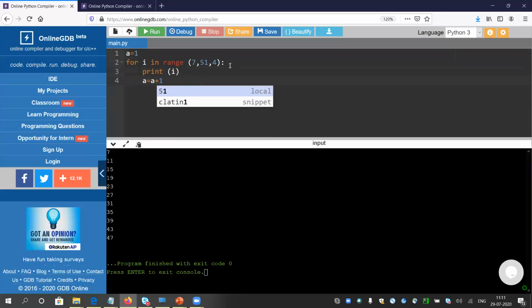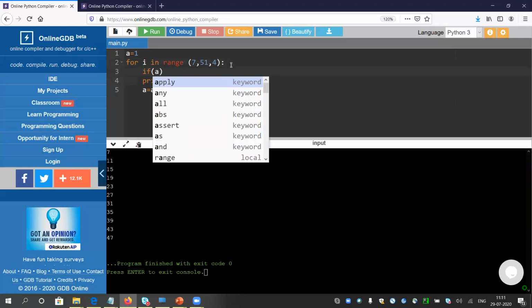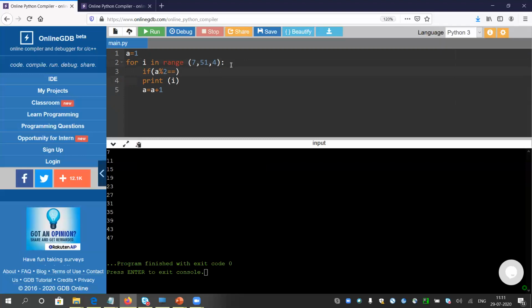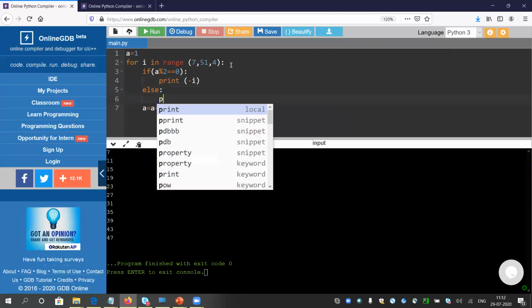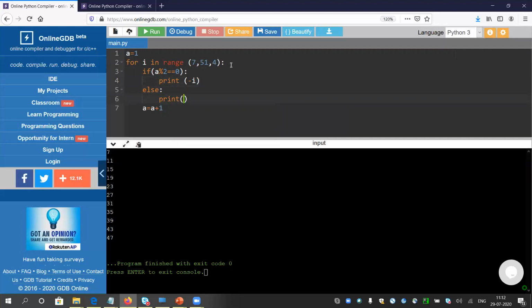So the value of a will be 1. After that the value of a will be 2, after that 3, and so on. So again I have the value of a in my hand. So if a percentage 2 equals 0, then I will print minus I, else I will print plus I. I think that's all we need to do.